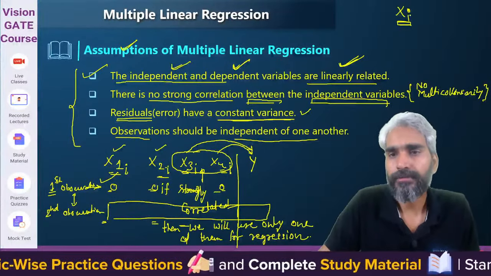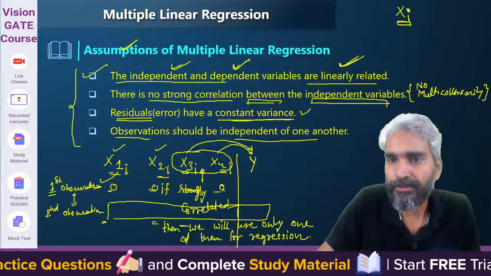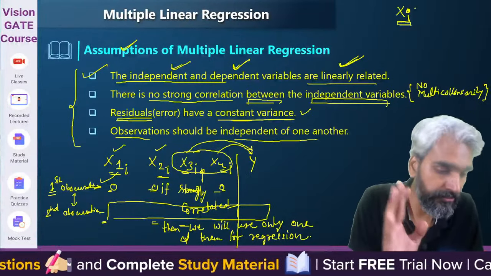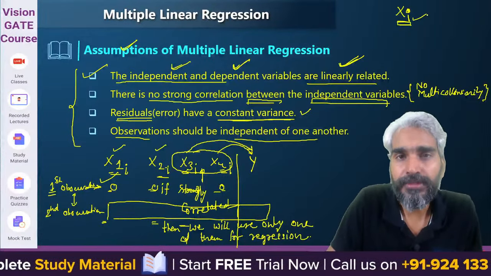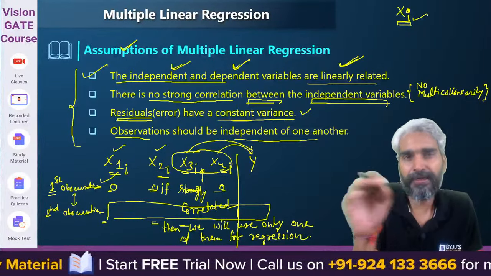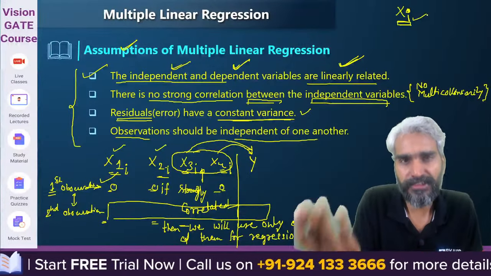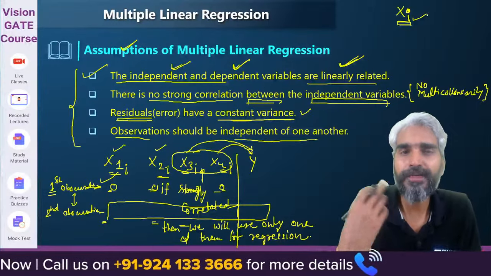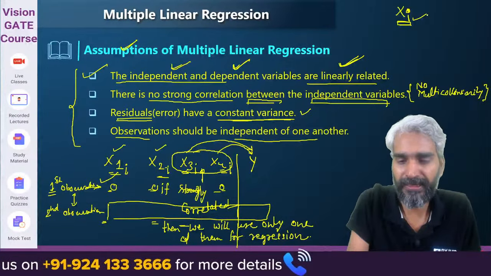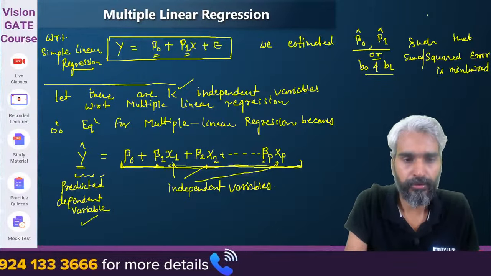In yesterday's case, this i was defining the observation number, that is which particular observation is being treated. But here x1, x2, x3 up to xp are defining the independent variables. Therefore, don't get confused.